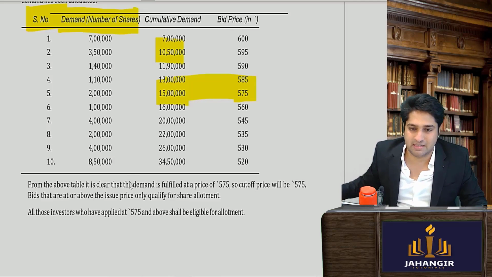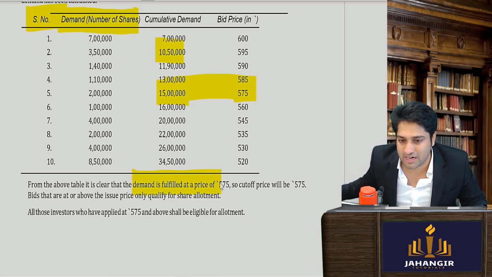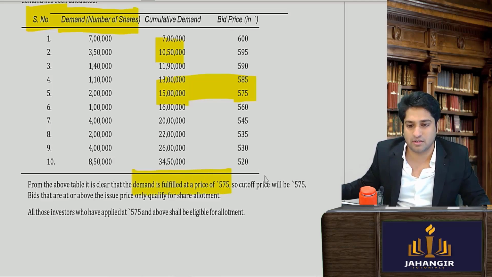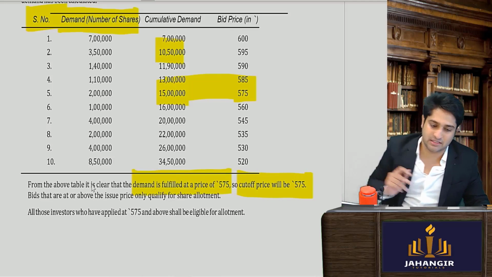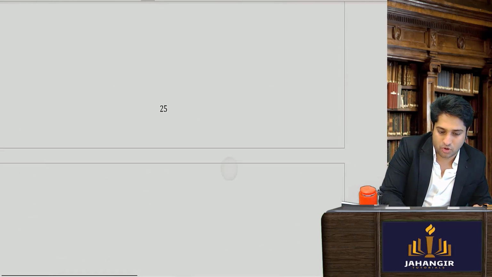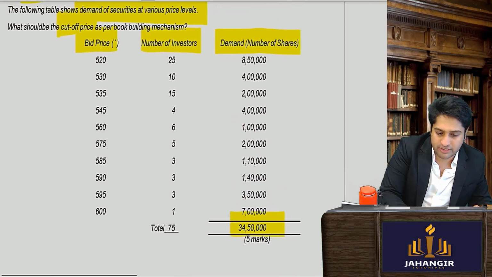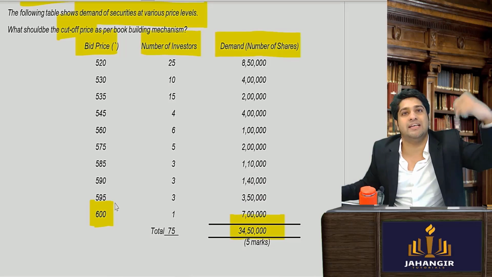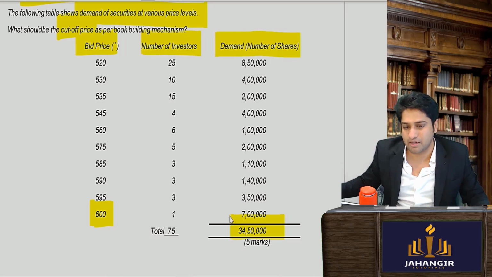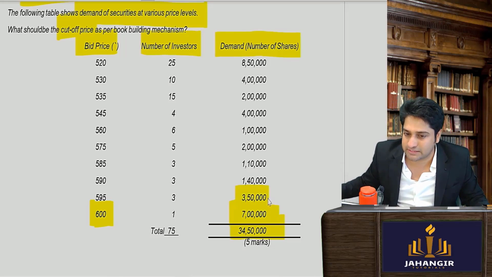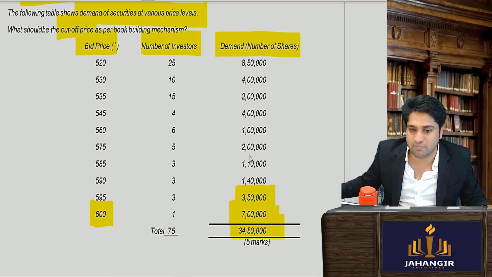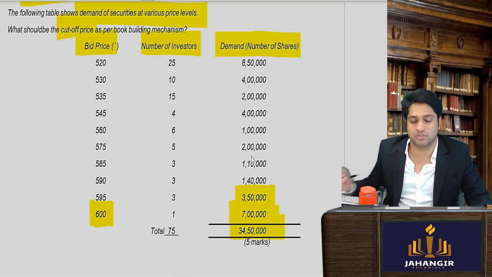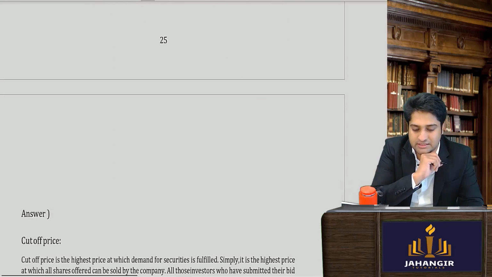So from the price table, it is clear that the demand is fulfilled at price 575. Therefore, this will be decided as the cutoff price. So normally, what you need to do is reverse it. You have to keep the highest bid price up. 7 lakhs came, then 3 lakh 50. You keep doing it till you reach 15 lakh shares. Is this clear?